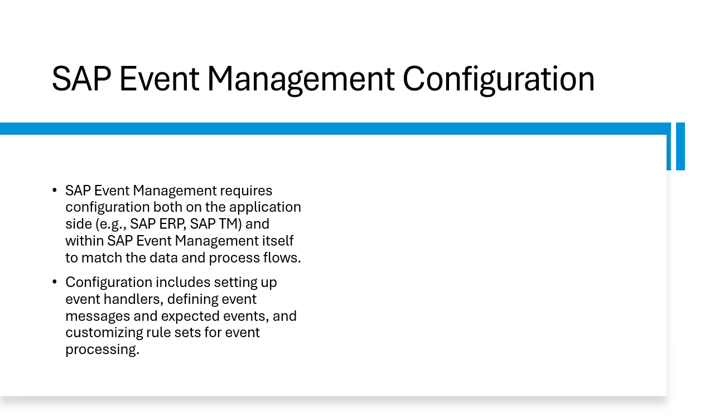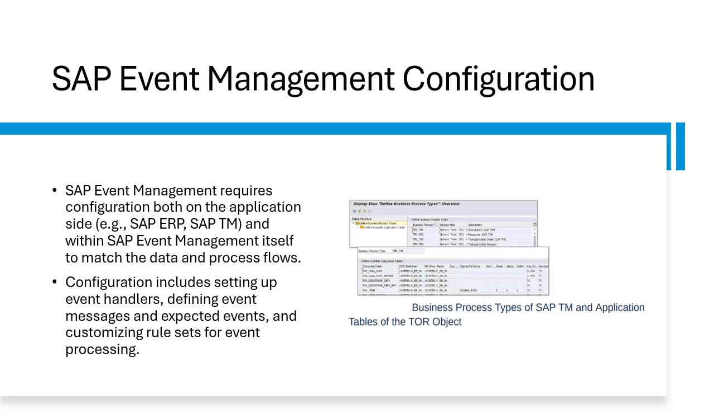And next, this image shows how SAP TM and the event management system categorize business process types for handling transportation requests. So the transport order, which is the TOR object in SAP TM, serves as a central entity that links transportation requests to various logistical activities, which also helps to manage and monitor shipments effectively.